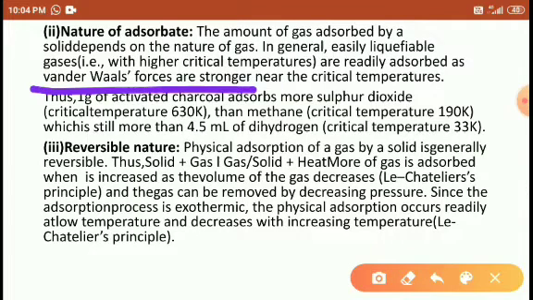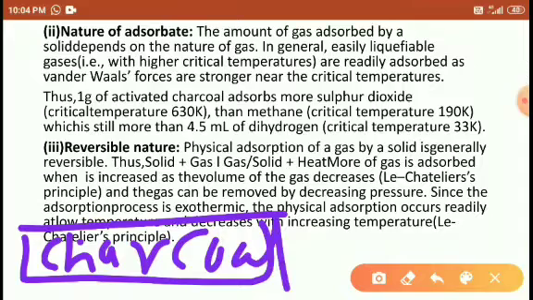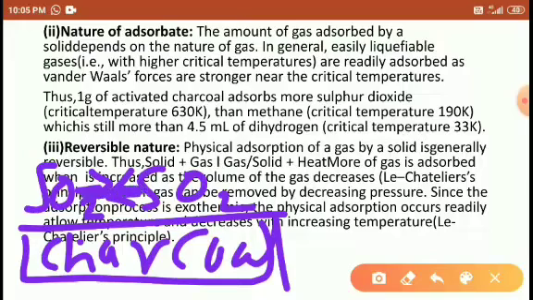Friends, the more easily liquefiable gases strongly attract the adsorbent through the van der Waals force. Look at the example, students: the surface of charcoal with sulfur dioxide. The sulfur dioxide particles strongly attract each other, so it is a more easily liquefiable gas.